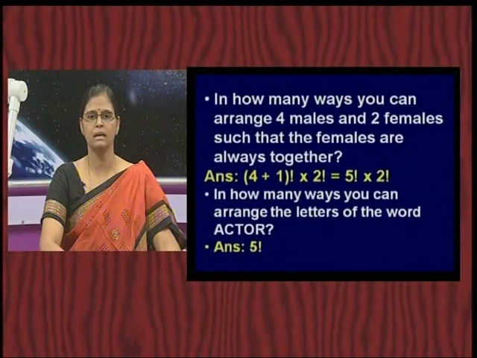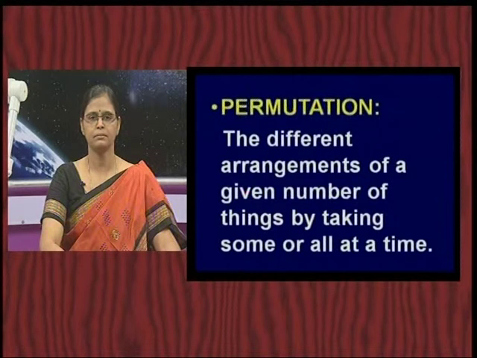You have A, C, T, O, R. So, it is as good as 5 different things that you have, and you are looking at the number of arrangements, picking up 5 at a time. So, what would be the number of ways that you can do it? 5 factorial, since you have 5 letters. So, 5 letters can be arranged in 5 factorial ways.